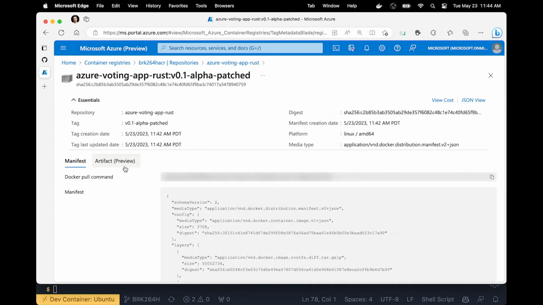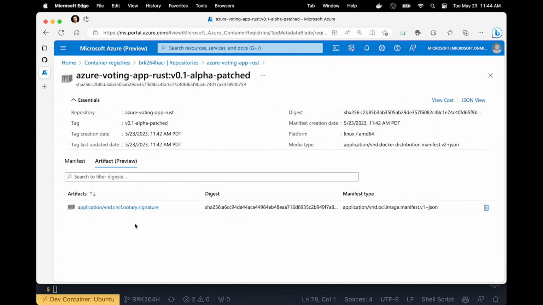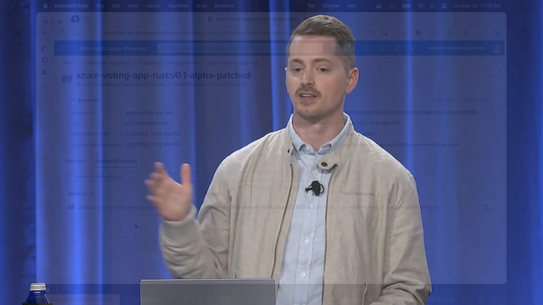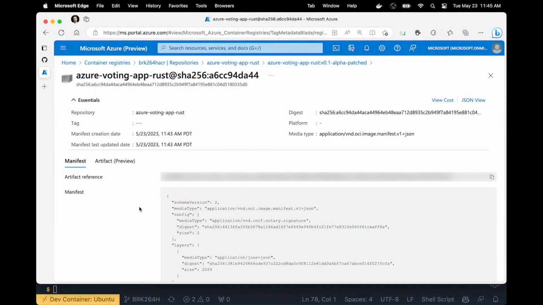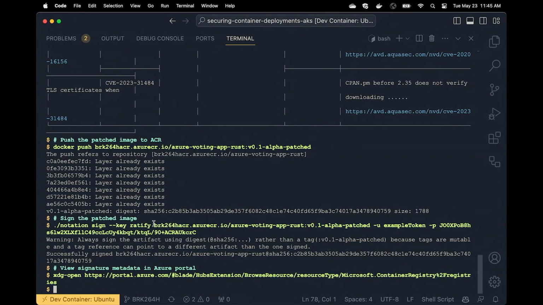And where this signature goes is underneath the Artifact Preview tab. If I click that, I can see here's the Notary signature. This is the signature that's going to be used by Ratify to validate that the container image was signed and then allow it to be deployed to the cluster. And if I click that, it's just going to give me some metadata about the signature. So, back to the demo.